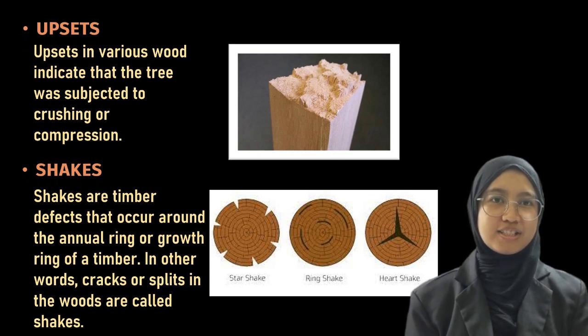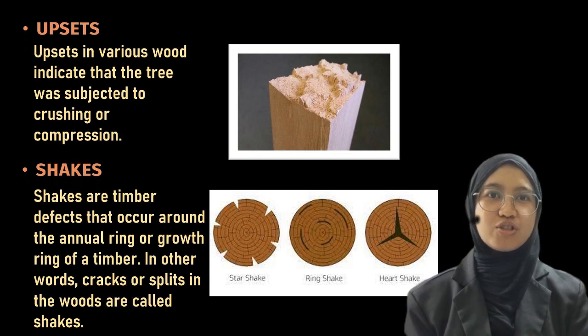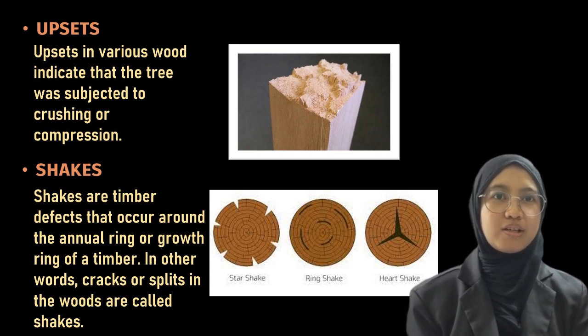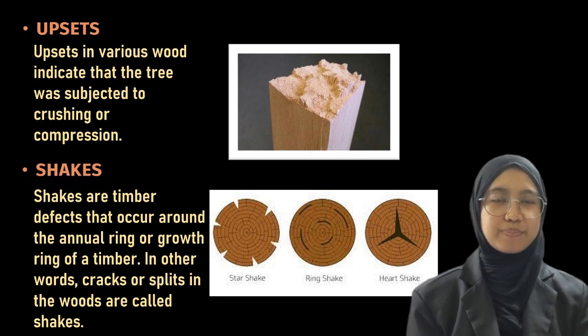The last one is heart shakes. Unlike star shakes, heart shakes start propagating from the pith to the sapwood along the lines of the medullary rays. Shrinkage of the interior part of the timber causes this crack.